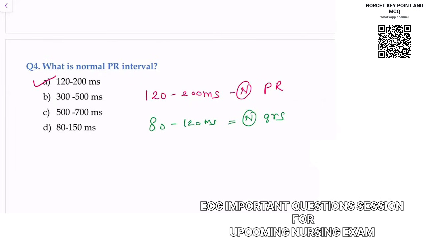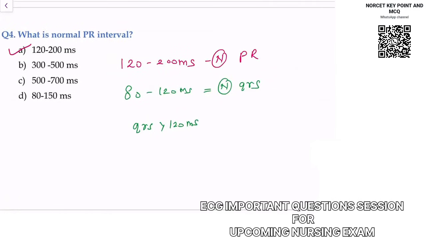So if the QRS is more than 120 milliseconds, don't get confused; in some books you may see the answer 100 also. Understand this: if it's more than 120 milliseconds, then we say there is some defect or some pathology related to the ventricles, so ventricular origin.